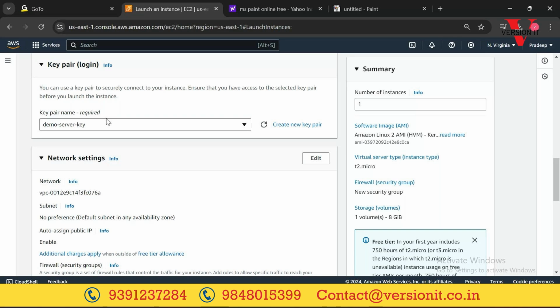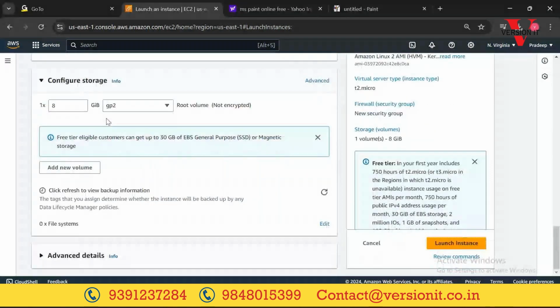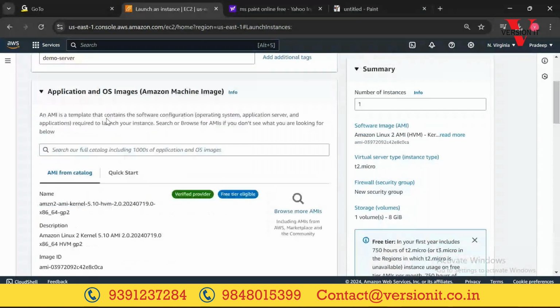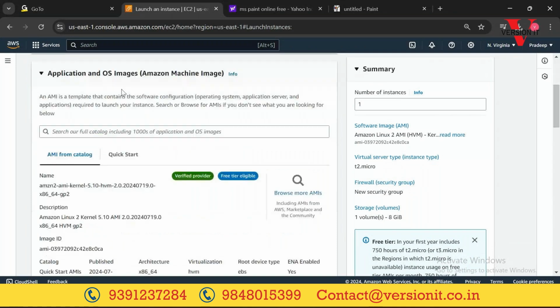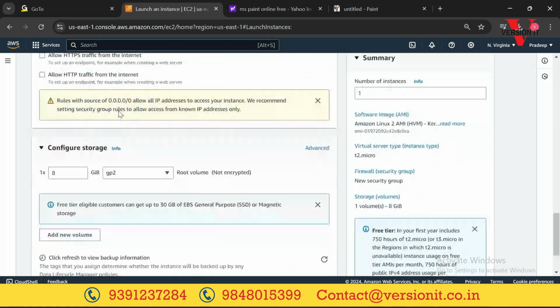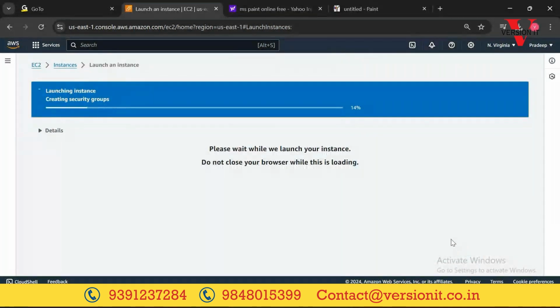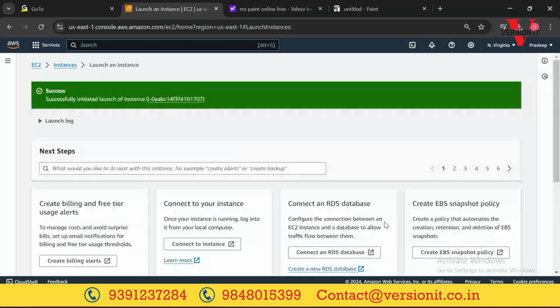Network settings, you don't need to touch anything. Hard disk, you don't need to touch anything. Simple, right? Only two things: the name and the OS. Remaining things just keep as default. Click on launch instance, and we need to wait. It will take some time because we are providing instructions, and somebody needs to create our server in North Virginia. So it has successfully taken all our instructions.